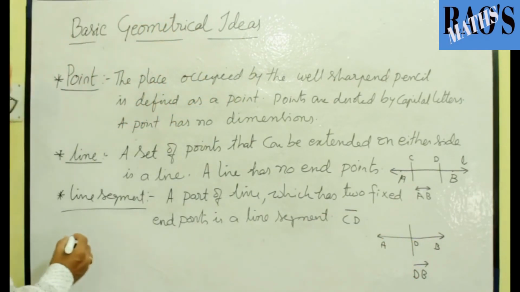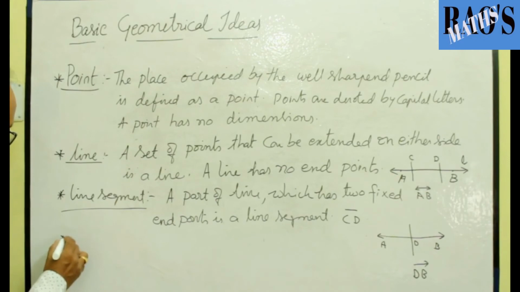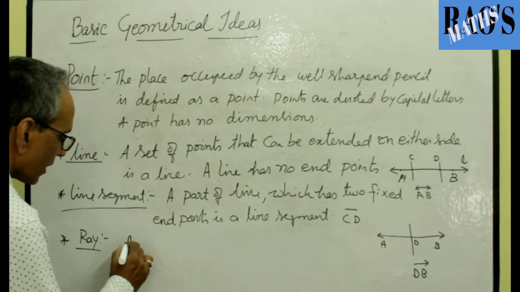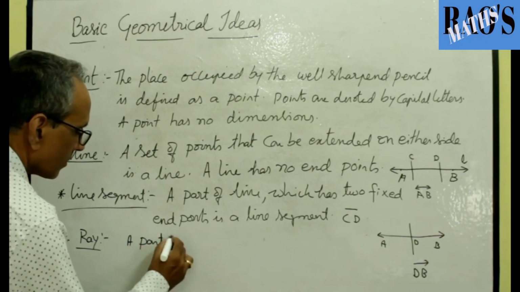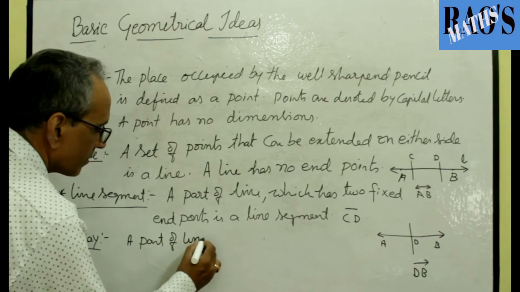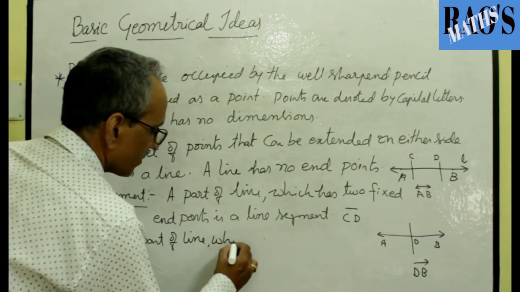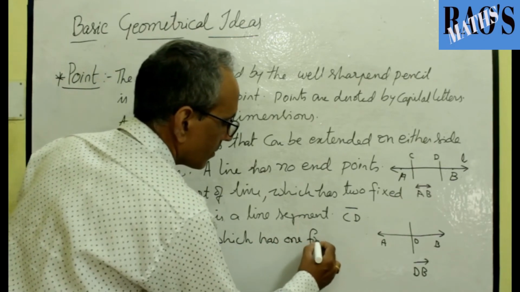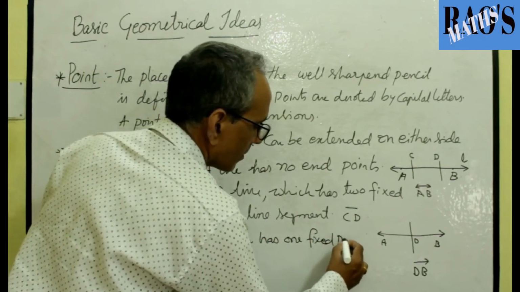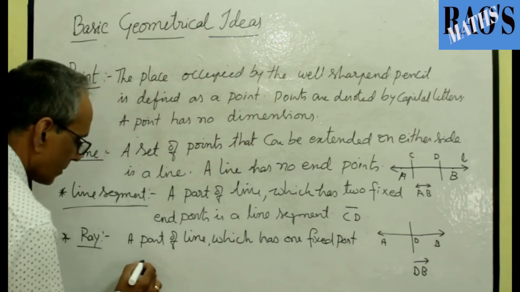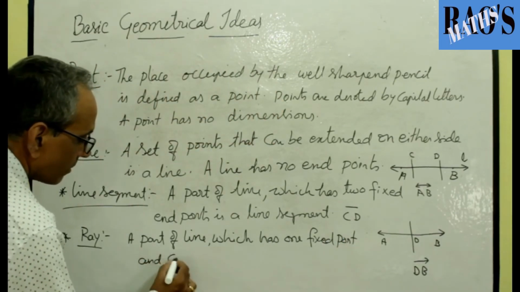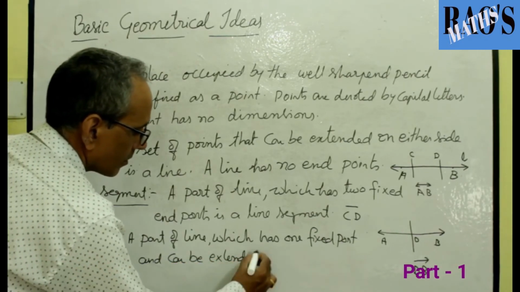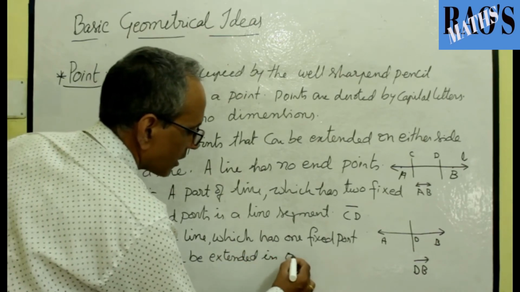So a ray is also a part of line. So here we define a ray. It is also a part of line which has one fixed point and can be extended in one direction.